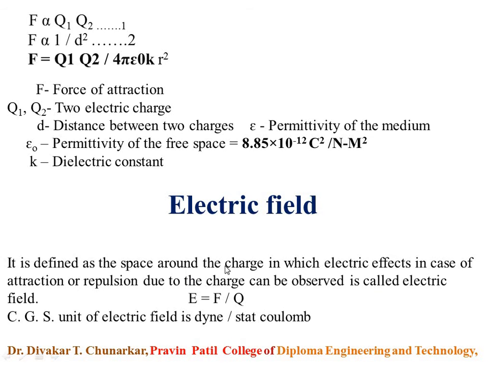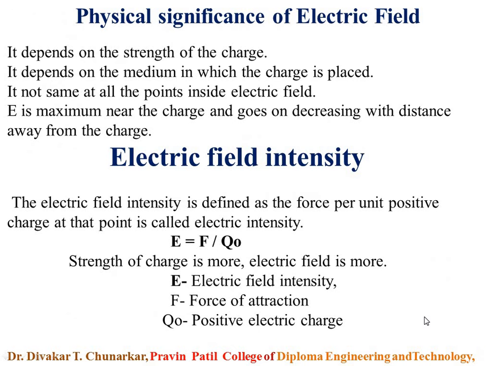And this is the mathematical equation of electric field: capital E equal to F upon Q. The CGS unit of electric field is dyne per stat coulomb. This is the CGS unit of electric field, and the numerical equation is E equal to F upon Q. Here E is the electric field, Q is the electric charge and F is the force of attraction.